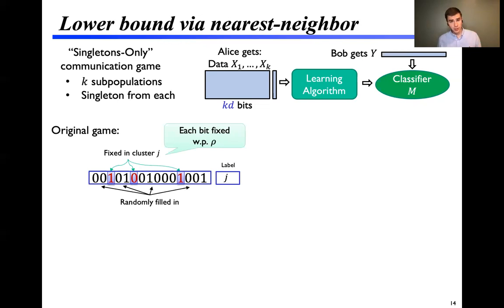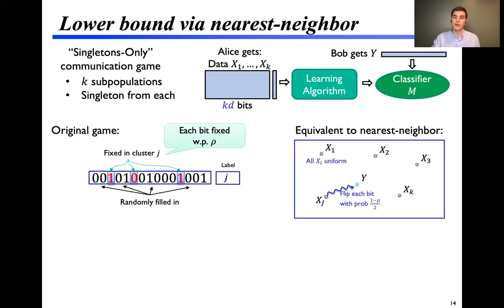In the original game, each of these bits was chosen to be fixed with some small probability rho, resulting in some number of fixed bits and some number of uniformly random ones. The first step of our proof is to show that this singletons only game is equivalent to a nearest neighbor game, where Alice's data points are uniformly random and independent, and Bob gets a corrupted version of one of Alice's data points.